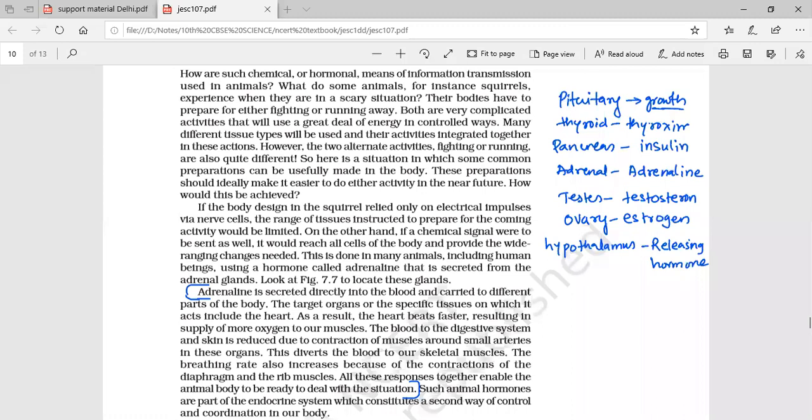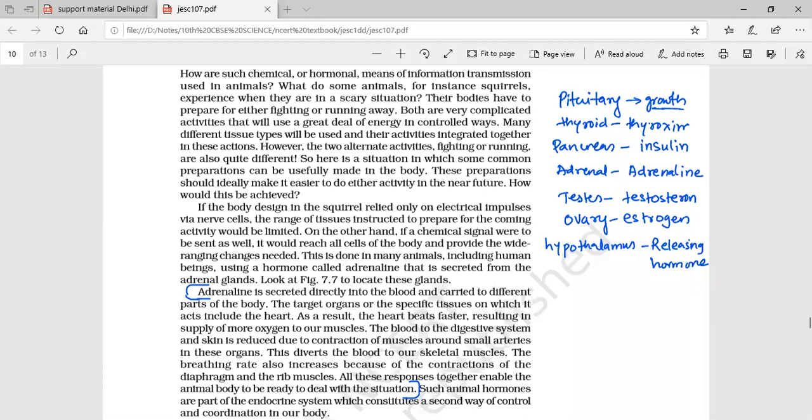Someone's mic is on. So pituitary secretes growth hormone, which directly controls some part of the body, apart from the other secretions which are used to control the secretions of other glands. It itself secretes growth hormone.